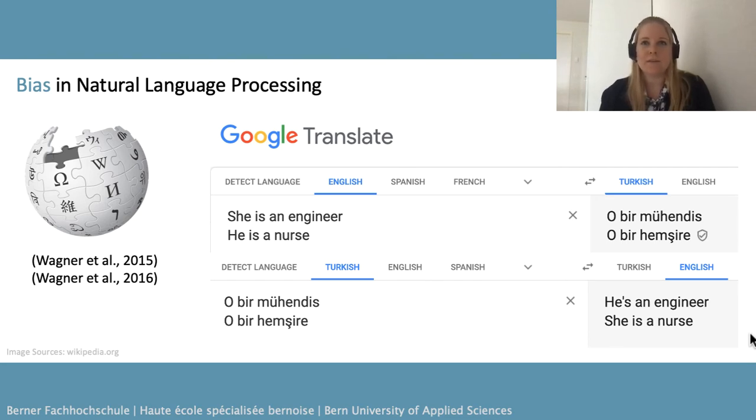If we translate the two English sentences, she's an engineer and he's a nurse, to a language like Turkish, where we have no difference between he and she, so she is an engineer and he is an engineer would translate to the same Turkish sentence. And we then translate the two sentences back to English. What we get is he's an engineer and she's a nurse, based on stereotypes of our society, encoded also in NLP systems.